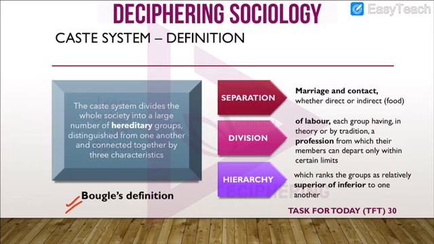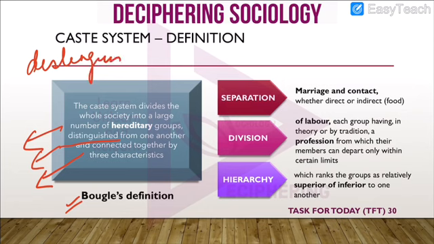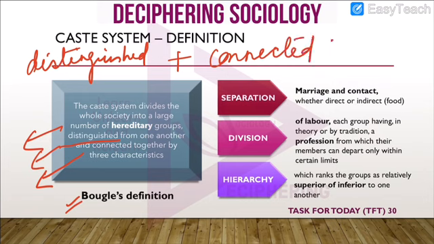According to him, the caste system divides the whole society into hereditary groups, and these are distinguished from one another, at the same time they are connected together. So this is a contradiction. They are distinguished from one another, but at the same time they are connected to one another.